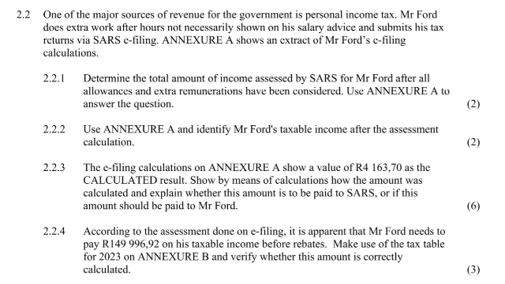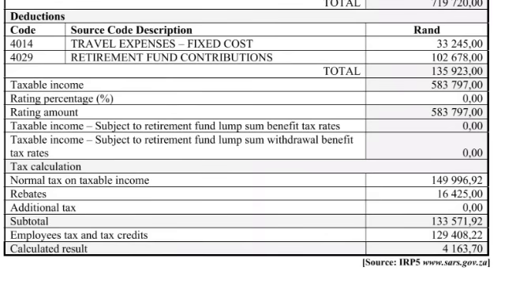In 2.2.3 it says the e-filing calculations on annexure A show a value of 4,163.70 as the calculated result. Show by means of calculation how the amount was calculated and explain whether this amount is to be paid to SARS or if it is the amount that should be paid to Mr. Ford. So basically they have calculated his tax amount and the tax amount ended up being 4,163. What we want to know is how did they get to that amount, and is it payable or receivable by Mr. Ford?